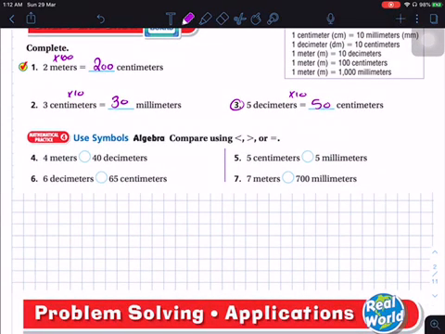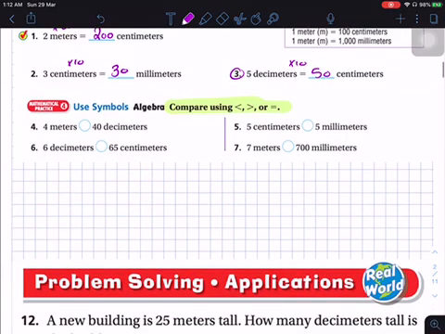Question 4. The question is to compare using greater than, smaller than, or equal. If you want to compare two different units, you have to write them in one unit. So the first one I have 4 meters, and the second one is decimeters. The smallest one is decimeters, so keep it as it is. And this one is meters, so you can multiply by 10 to write it in decimeters. So it will be 40. This one 40, this one 40, so they are equal.